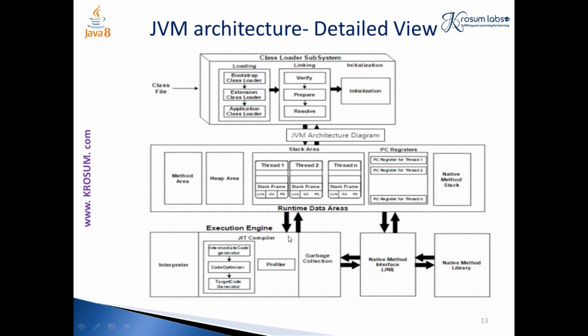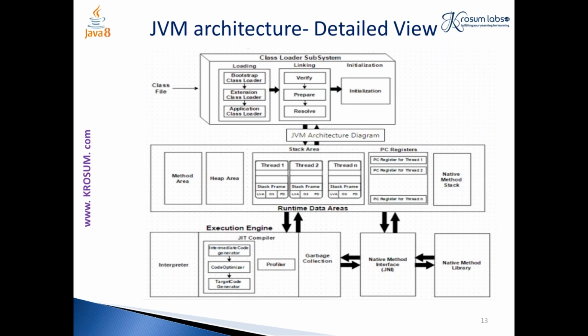So the third component of our JVM is the execution engine. It has the interpreter. This interpreter is the one which executes all your Java files. It executes the code based on demand. It does not fully convert or fully execute your code; it is based on demand. If you need an employee class, you have the employee class. If you need a department class, here is the department class. So it is based on demand.